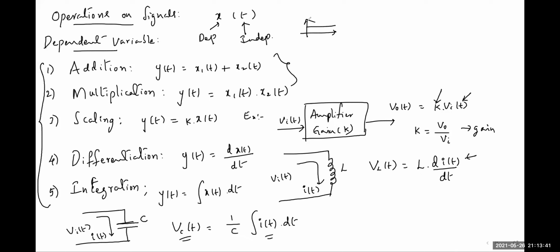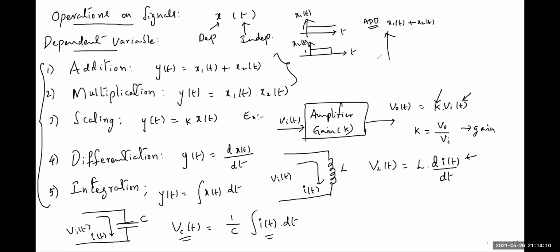If this is x1 of t, and this is the second signal x2 of t, we are adding these two signals, that is x1 of t plus x2 of t.